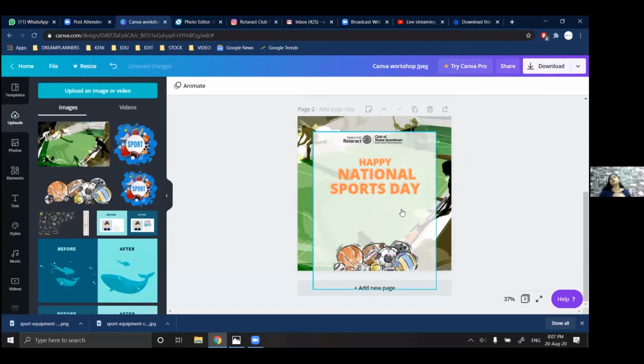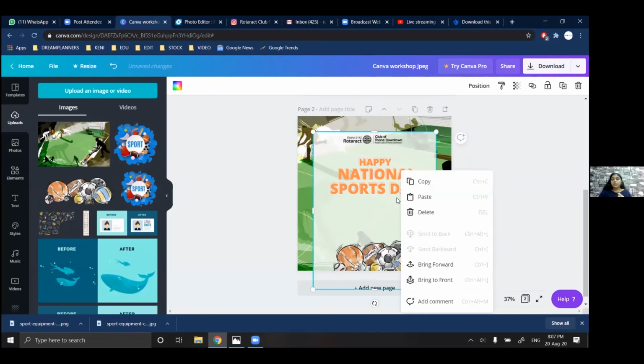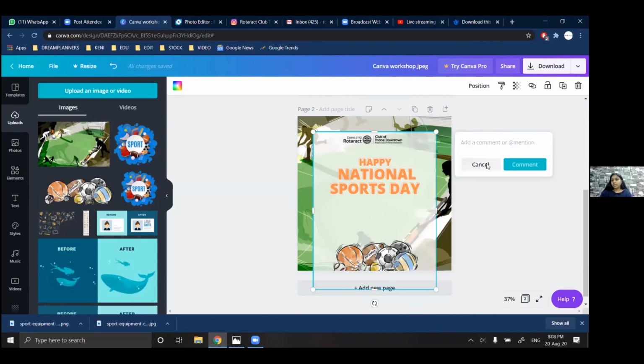Now, when I'm right clicking, I have options for copy, paste, delete, and arrangement options. So I have send to back, send backward, bring forward, and bring to front. I can add a comment. If 2 to 3 people are using this particular JPEG through a shareable link and they are editing it, they can add a comment if they want to change something. So I can add a comment and write it.